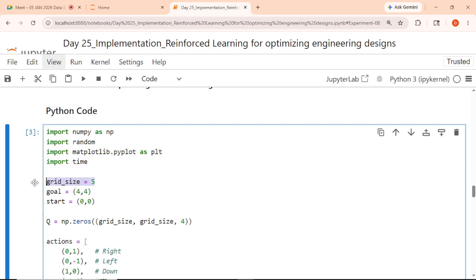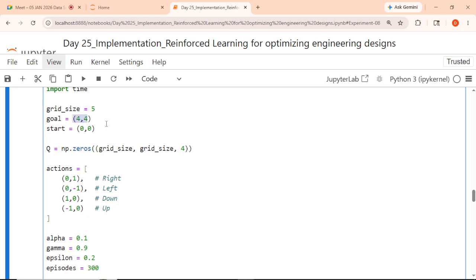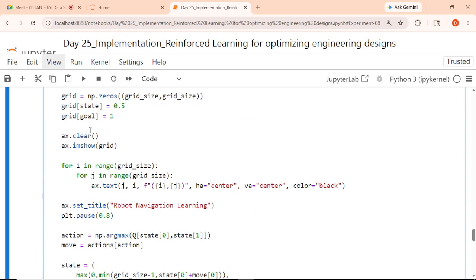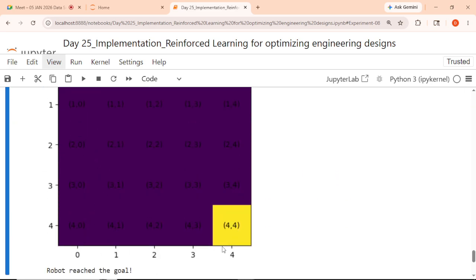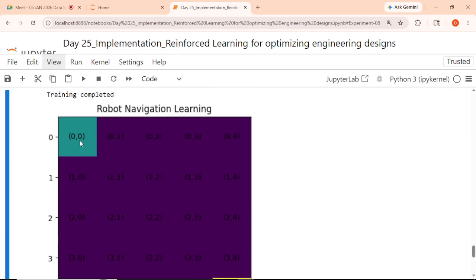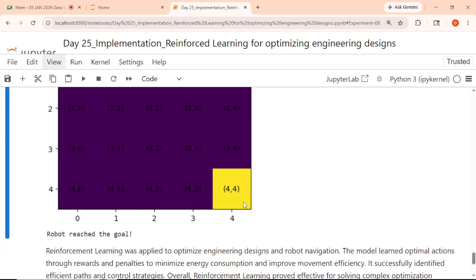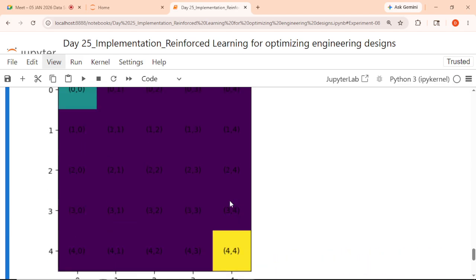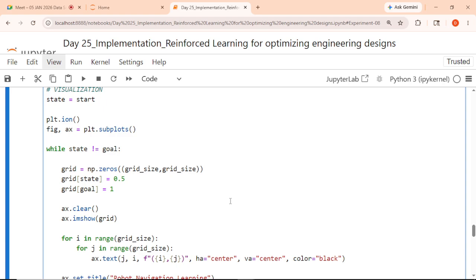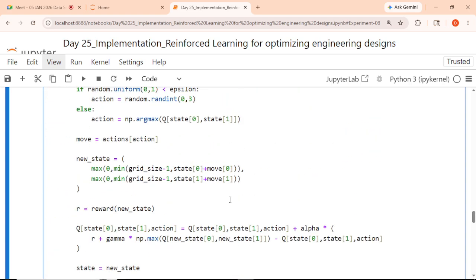Same again. For the movement, I'm taking a grid size of 5 cross 5, and the goal is 4 comma 4. So 0, 1, 2, 3, 4 values will be there, just like this. You can get the idea, column wise again the same. What is the goal over here? Starting from 0, it should reach 4 by 4 without hitting any obstacle. So this is how it should work, and that is what we are trying to implement.